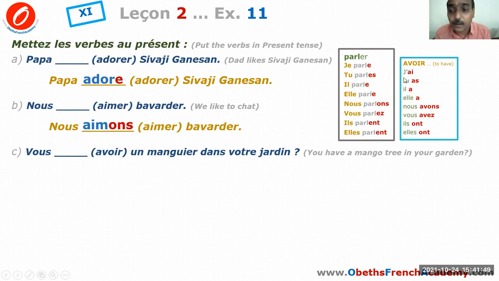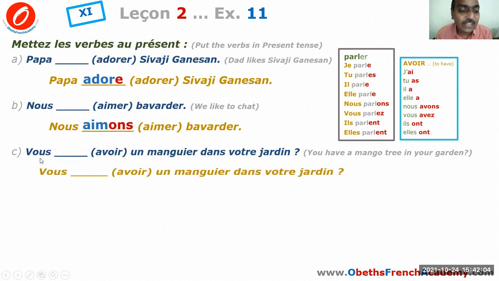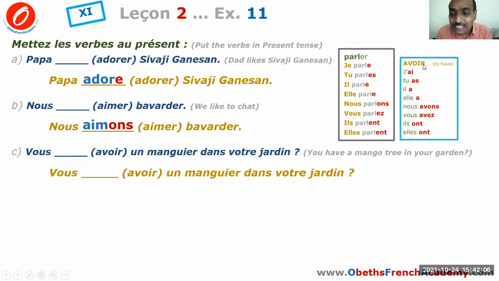We need to learn by heart the irregular present tense conjugation of the verb avoir. Very important verb. So for je, it is AI. For tu, AS. For il and elle, A. For nous, AVONS. For vous, AVEZ. For ils and for elles, it is ONT. So when the subject is VOUS, what is your special spelling for avoir? It is AVEZ. So finally you will get vous avez un manguier dans votre jardin. You have a mango tree in your garden.